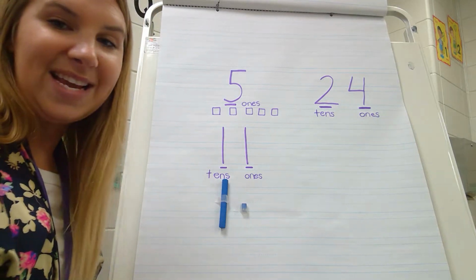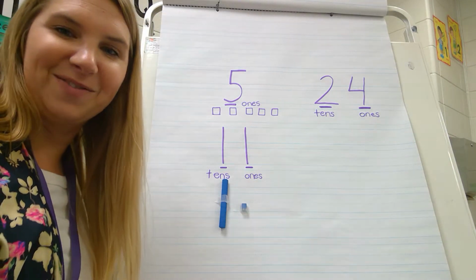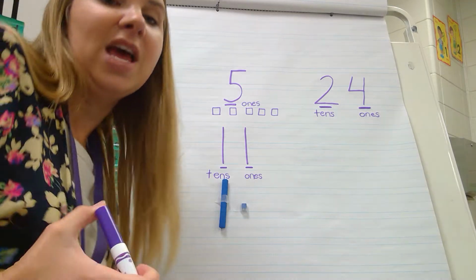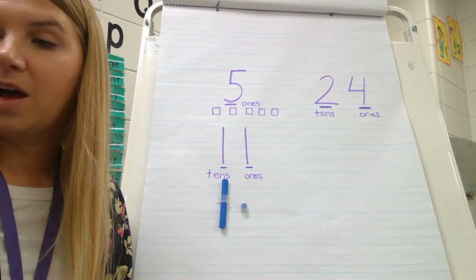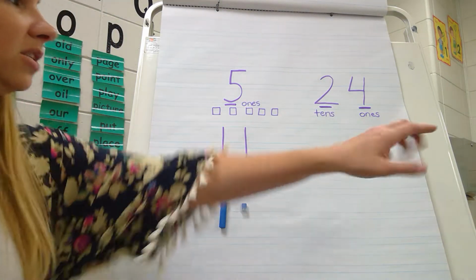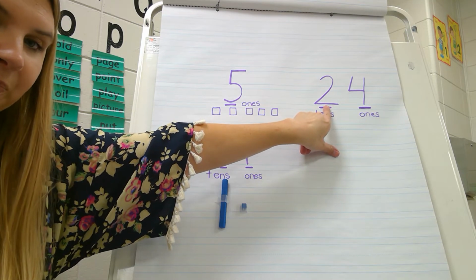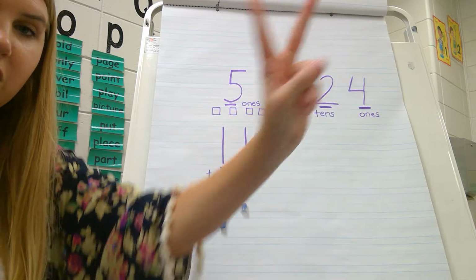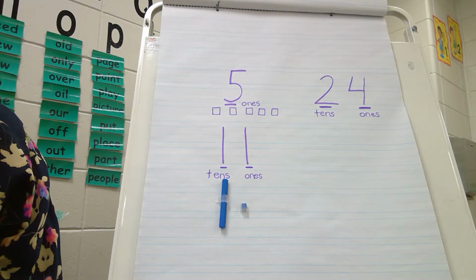All right, the easy part was done for us. Or I'm sorry, the hard part was done for us. So all you had to figure out was what place. Now, in order to use my ten rods and my ones cubes, I have to figure out how many tens and how many ones I have. So take a look in the tens place. How many tens do I have? It tells me right there I have 2 tens. I'm going to grab that.